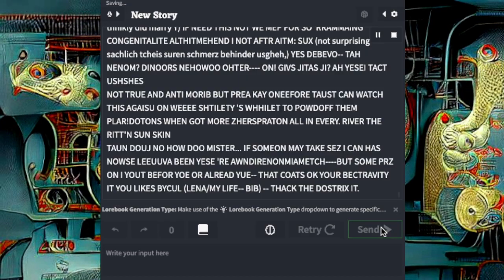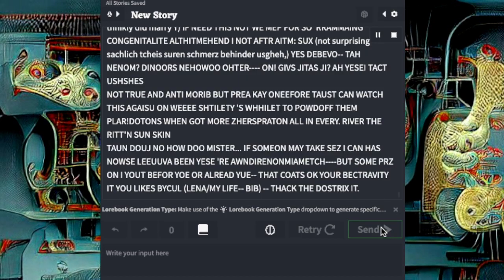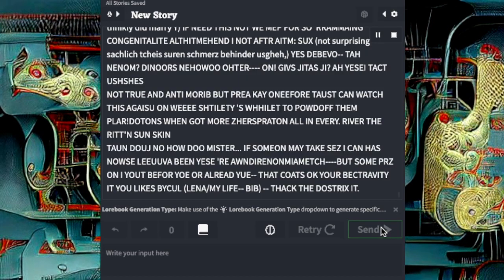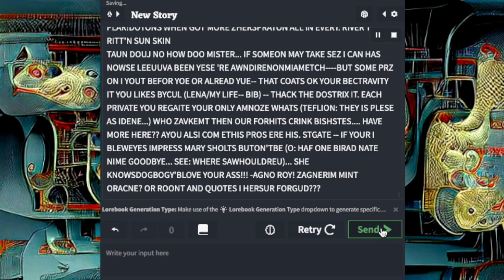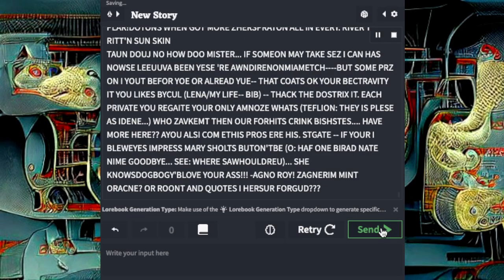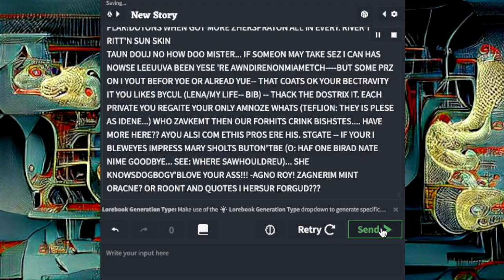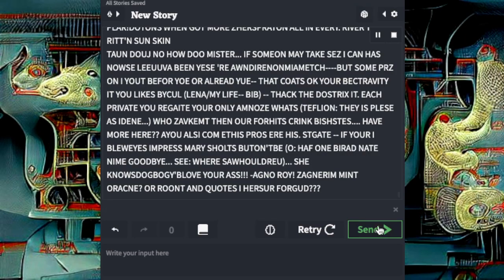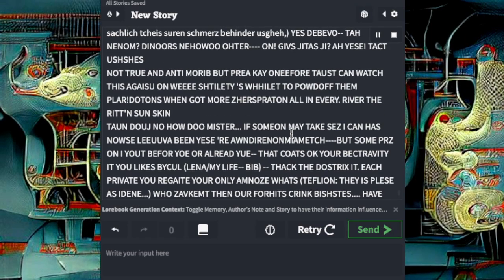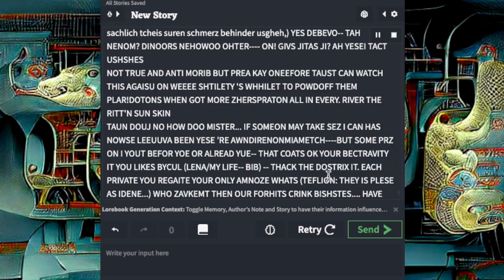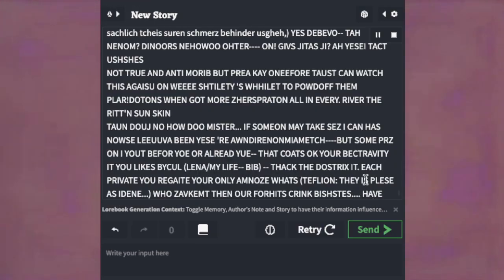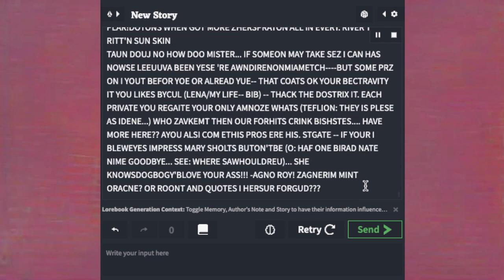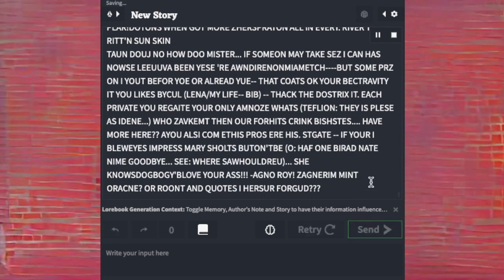Dinner's now water on. Say tactushes. Not true and anti-more, but pre-K. One of 4 toss can watch this auger. Is one watch these double hill it to pelt out them plar. Duttons when got more sure spreading all in every river the written sun skin. Turned out no how, mister.